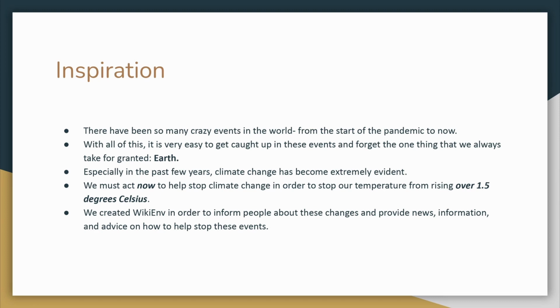There have been so many crazy events in the world recently, from the start of the pandemic to now. With all of this, it is very easy to get caught up in these events and forget the one thing that we always take for granted, which is Earth. Especially in the past few years, climate change has become extremely evident. Just last week, we saw record high temperature heat waves in all regions across the globe, including Europe, Asia, and North America. In fact, according to the UN, we must reduce our carbon emissions by 2030 in order to help stop global temperature from rising 1.5 degrees Celsius over pre-industrial temperatures.